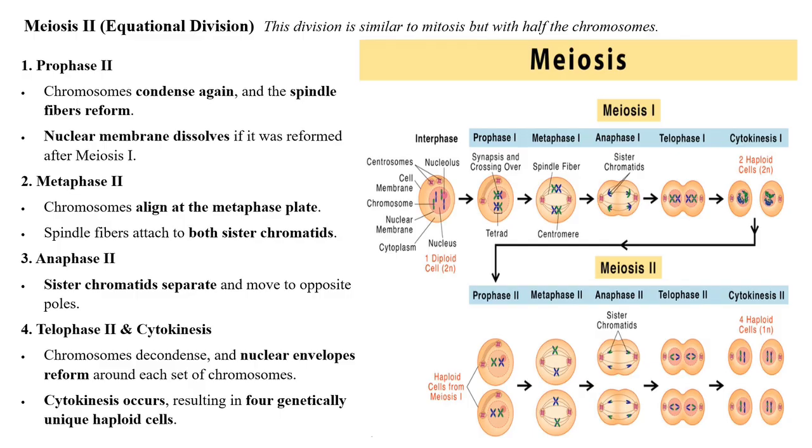Then anaphase 2, sister chromatids separate and move to opposite poles. Telophase 2, chromosomes decondense and nuclear envelopes reform around each set of chromosomes. Cytokinesis occurs, resulting in four genetically unique haploid cells.